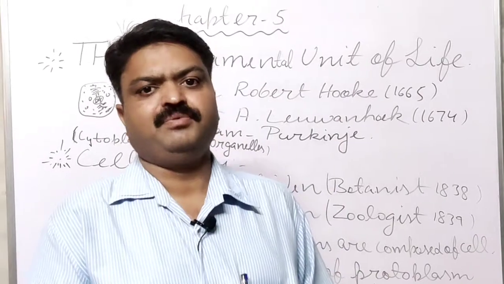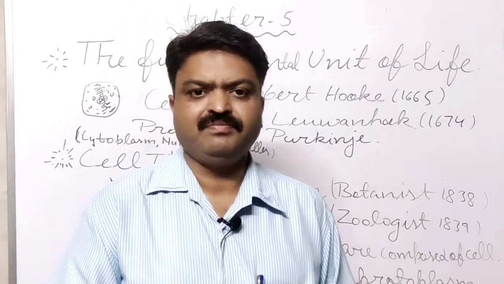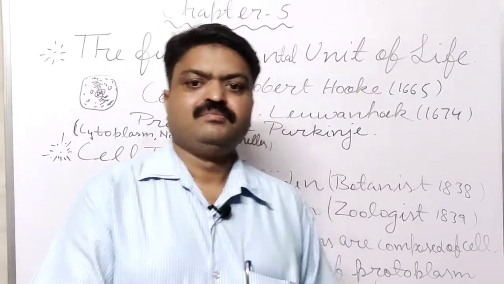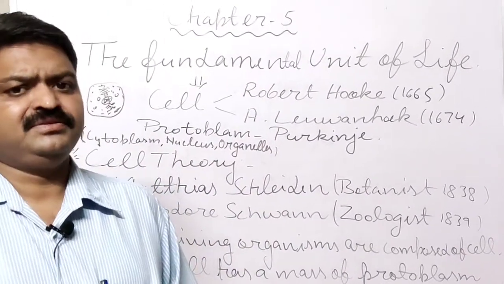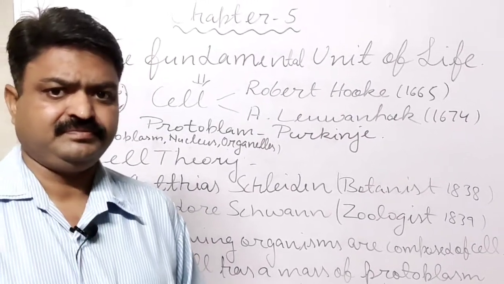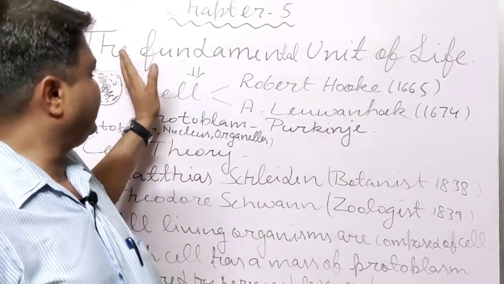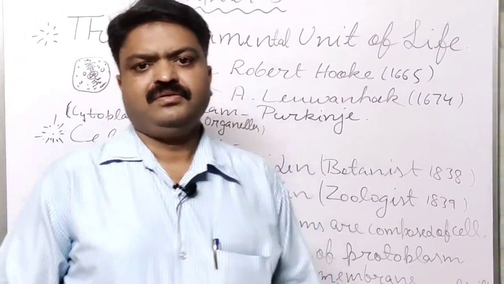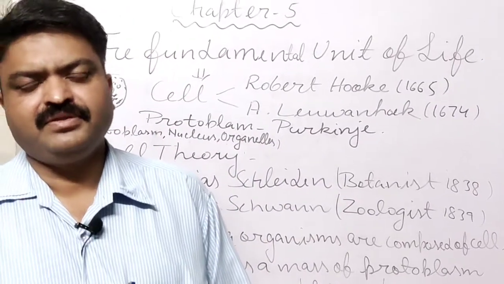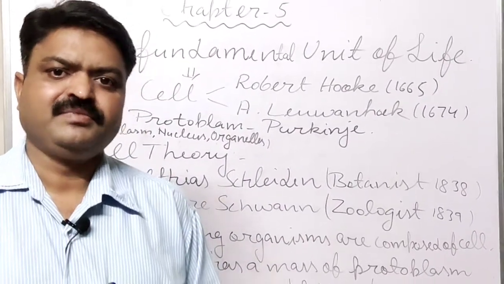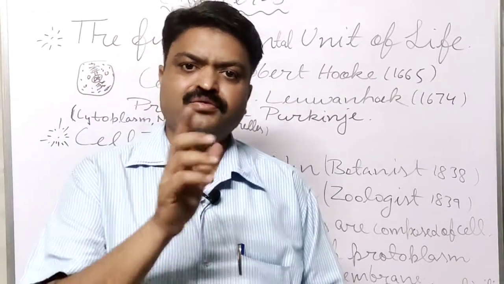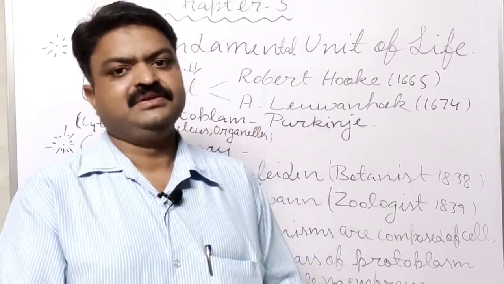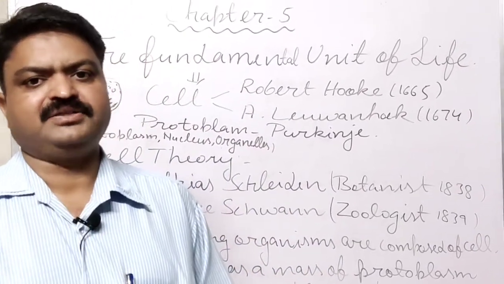There are different types of cells found in our body, like nerve cells, muscle cells, blood cells, bone cells. There are different cells and all the cells have different structures. Why do we say the cell is the fundamental unit of life? Because if we speak about a building, then the building is prepared with the help of its rooms, and rooms are prepared with the help of walls, and walls are prepared with the help of bricks, student.